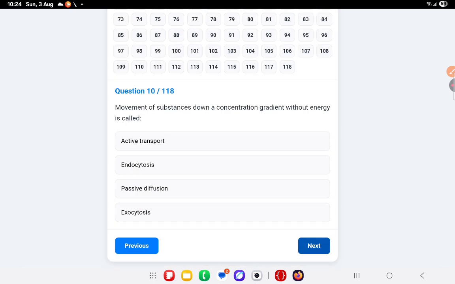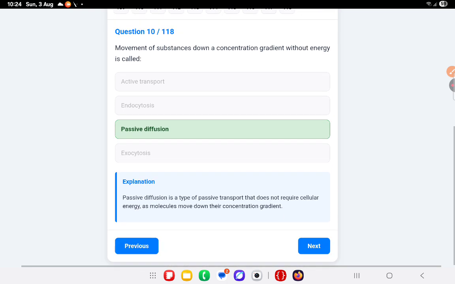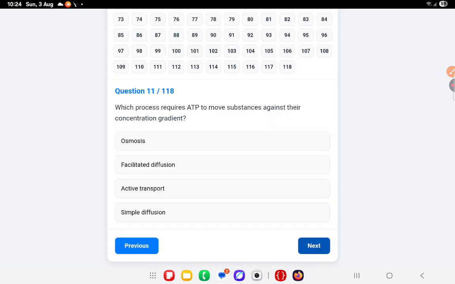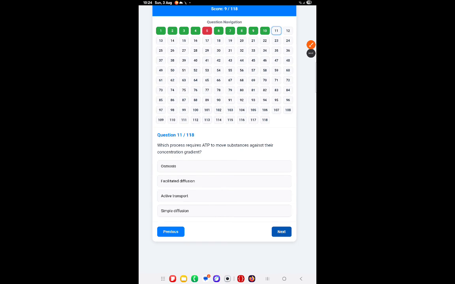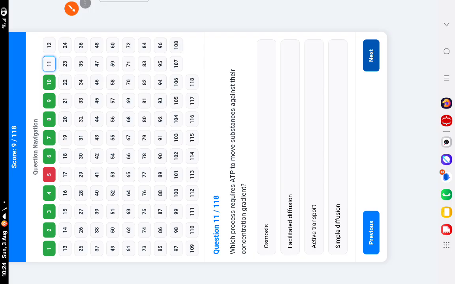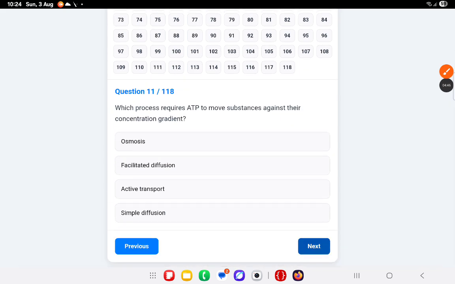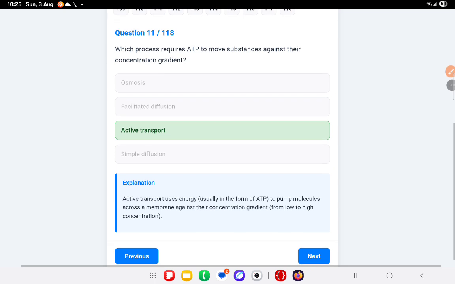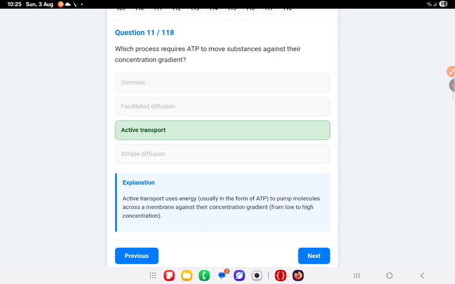Next question. Movement of the substance down a concentration gradient without energy is called passive diffusion. Then which process requires ATP to move substances against their concentration gradient? That is active transport. Active transport.